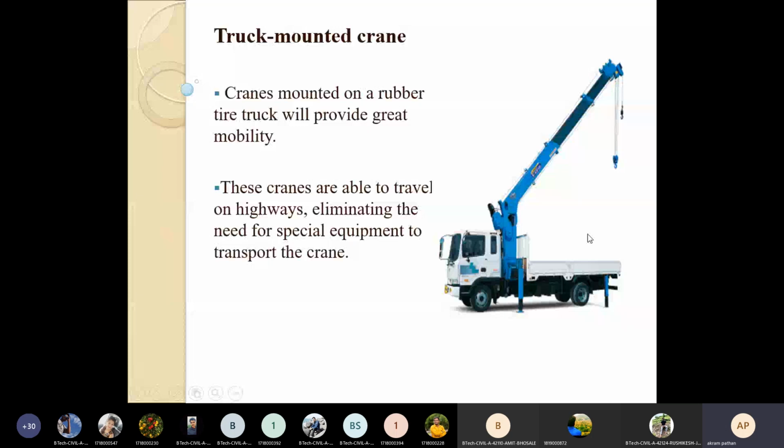We can move this particular crane from one place to another place within a short duration. So these cranes are able to travel on highways, eliminating the need for special equipment to transport the crane.